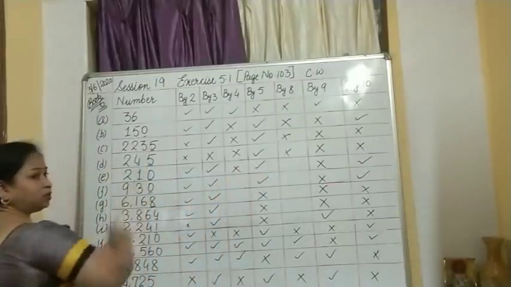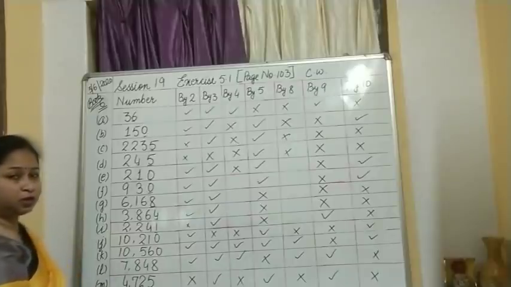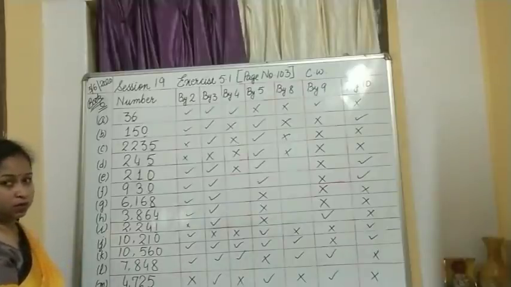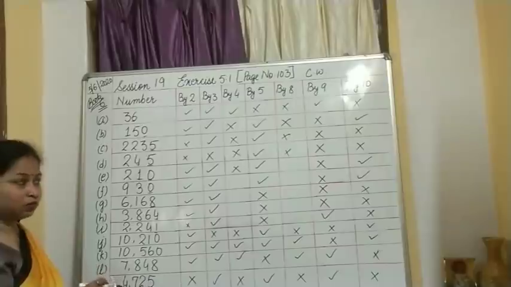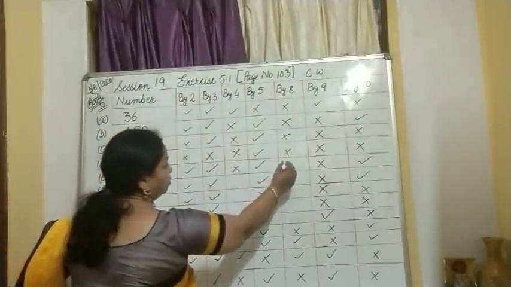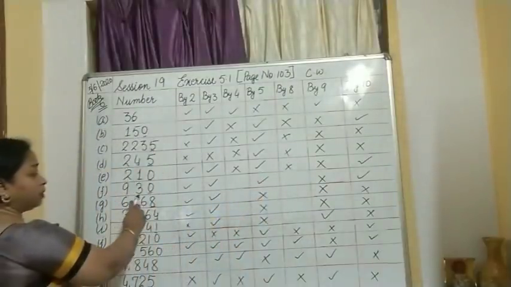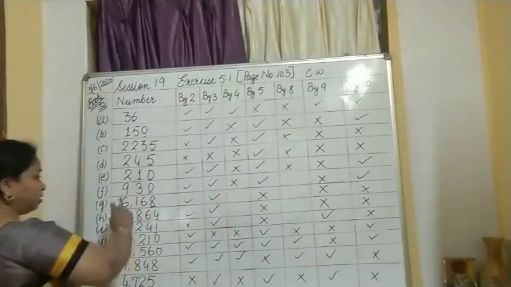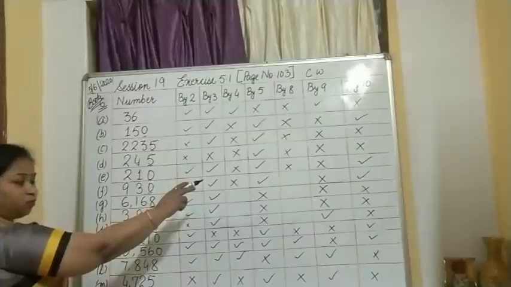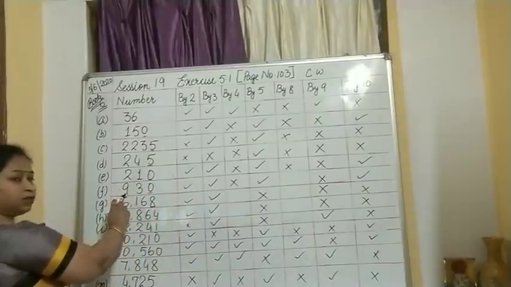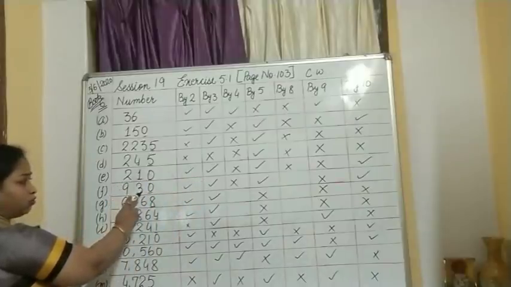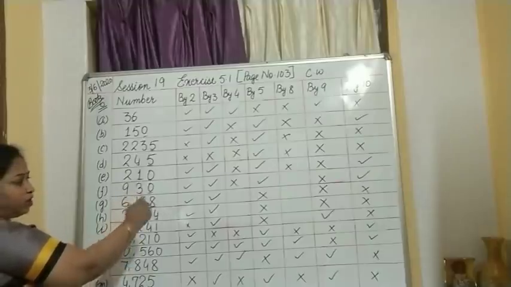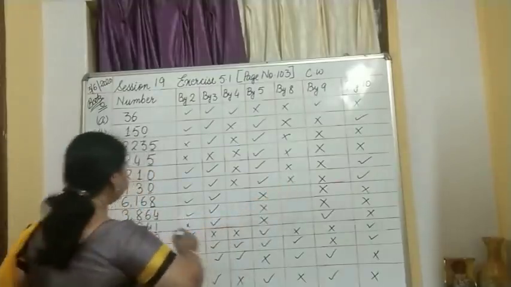Then 210, is it divisible by 8? 8 2s are 16. 21 minus 16 is 5, 50. No, it is not divisible. Then 30, is it divisible by 4? No. But last 3 digits for 8 we have to check. 8 ones are 8, 1 carried over, then again 8 ones are 8, 50. No, it is not divisible.